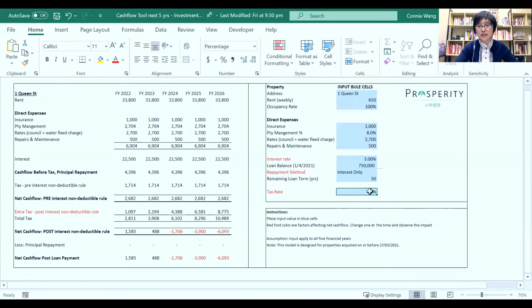Now, you can see as soon as I change that, the figure updated, right? Now that's become negative 6,000. Okay. Now let's see the next one.